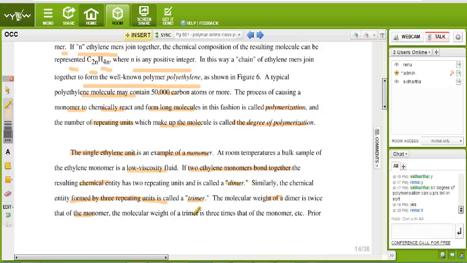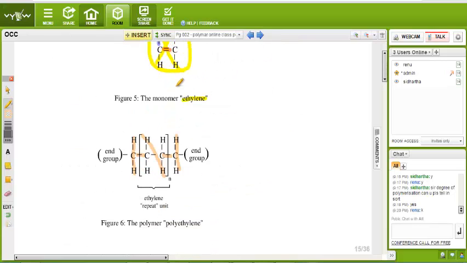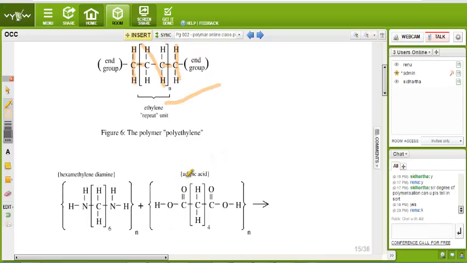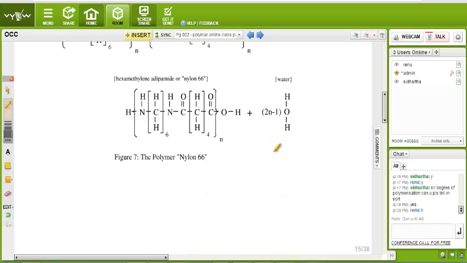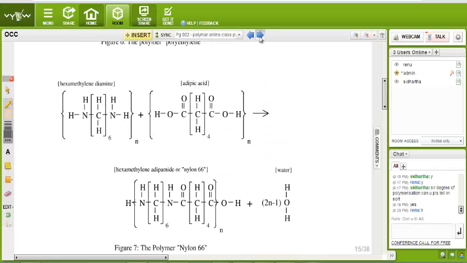Now the molecular weight of a trimer is thrice. See, it is an ethylene monomer and it will form a repeating unit, adding on to that. In that way we make a polymer.